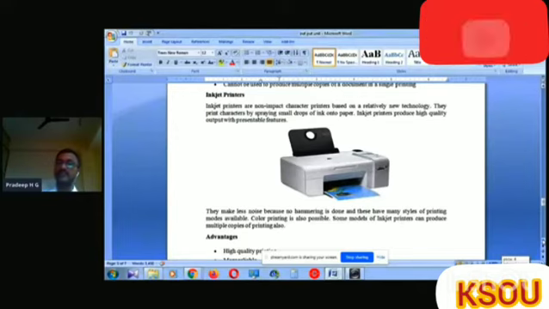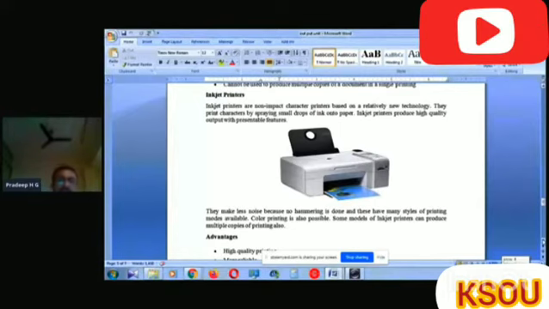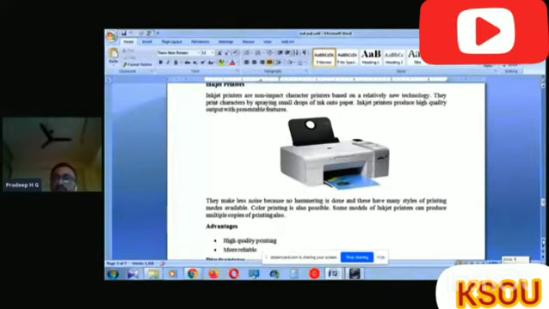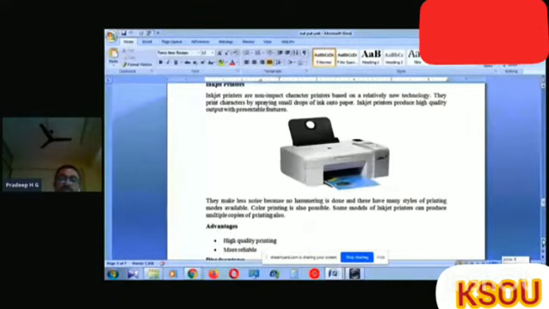Inkjet printers produce high quality output with presentable features. They make less noise because no hammering is done, and they have many styles of printing modes available. Color printing is also possible in inkjet printers.